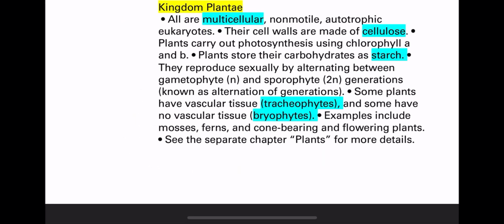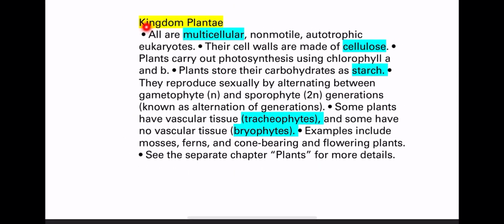Kingdom Plantae, of course, plants are under Kingdom Plantae. What are the common characteristics among organisms under Kingdom Plantae? They are multicellular, autotrophs, non-motile, eukaryotes. Those are the common characteristics. Also, they have cell walls, but their cell walls are made up of what? Cellulose, not like fungi, chitin, or bacteria, peptidoglycan.